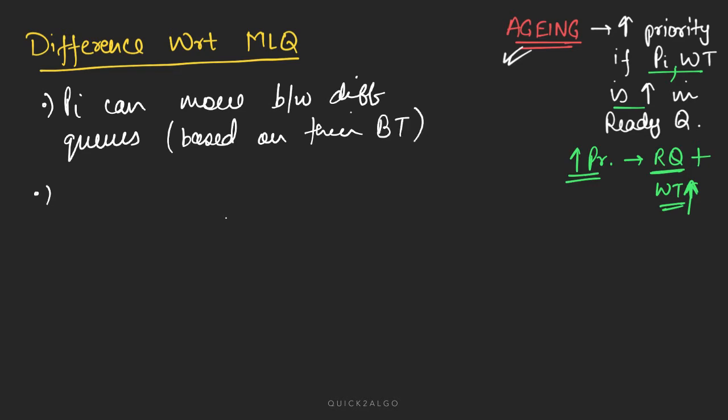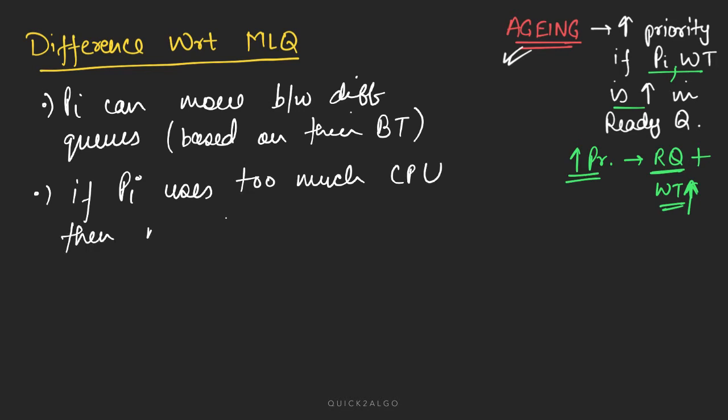Second, if a process uses too much CPU time, then move that process to the next lower priority queue.